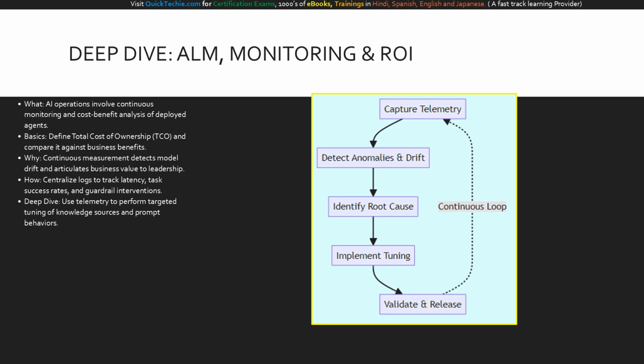This final diagram represents the continuous improvement loop for AI agent operations. We start at the top by capturing telemetry, which includes tracking latency, error rates, and user satisfaction. This data allows us to detect anomalies and model drift. Once an issue is detected, we identify the root cause, whether it is a knowledge gap, a prompt misinterpretation, or a connector failure. We then implement tuning, which could mean updating a document or adjusting a system prompt. Finally, we validate and release the update through our ALM pipeline, returning to the monitoring phase to ensure our AI strategy delivers reliable, long-term success.